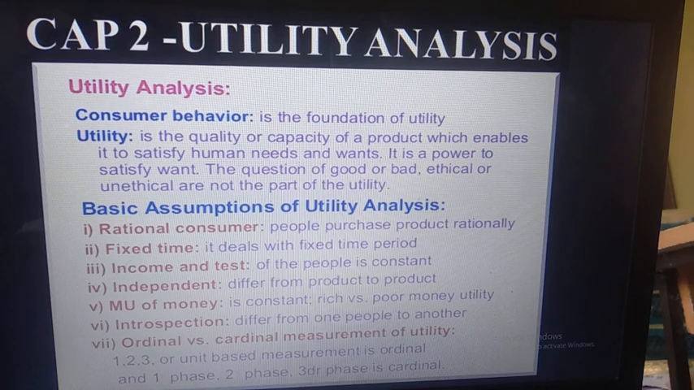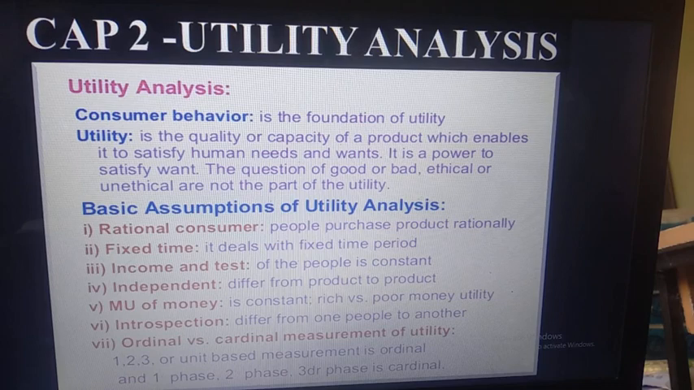Then after that, independent. That differs from product to product. If you are analyzing utility, we have to take a particular product, and that product should be of the same size, the same product. Like if you are analyzing utility analysis on apple, we have to take all apples. Not like taking one apple, one orange, one guava. Because each and every product provides a different utility.